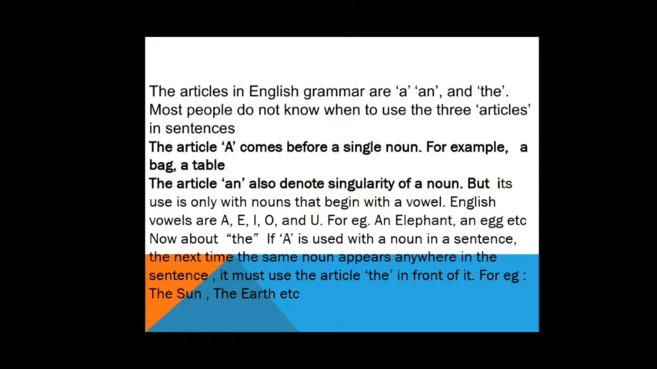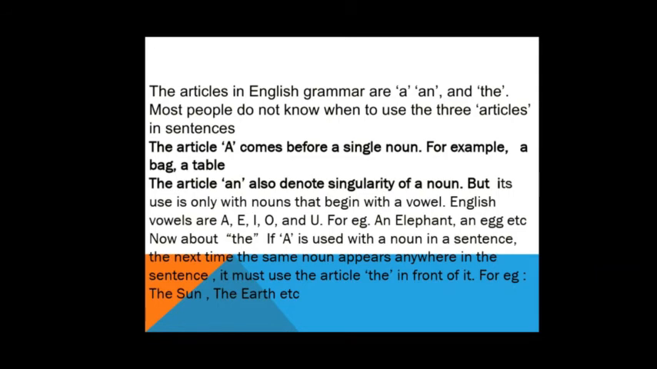Now there is one more article, an. Where does an come? An also comes before a noun and denotes singularity of a noun, but the noun begins with a vowel. Whenever a word starts with a vowel, like elephant, ice cream, uncle, aunt, you have to use an. And when there is a normal single noun, like bag, table, chair, you have to use a.